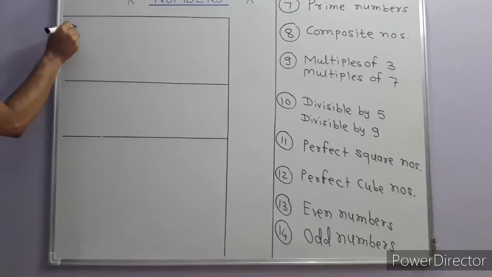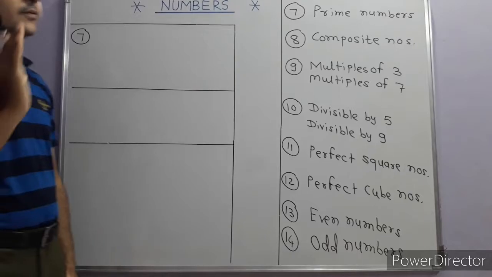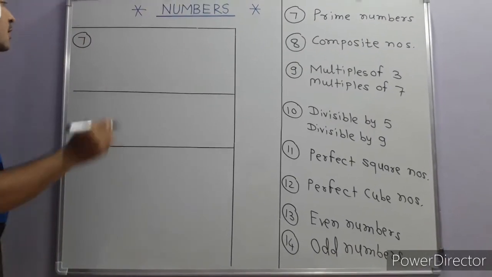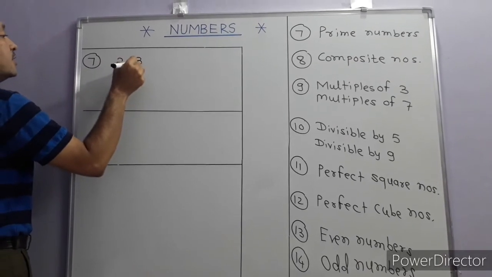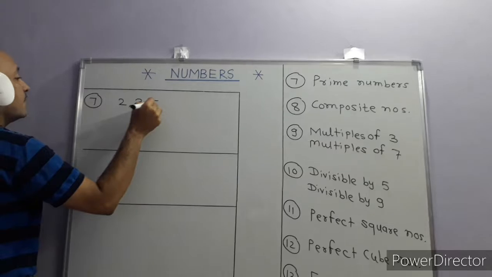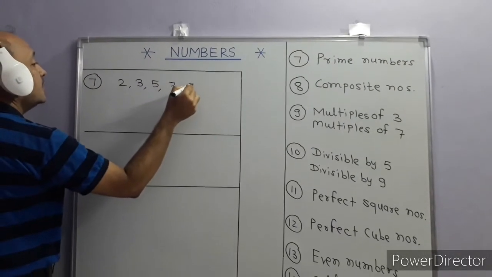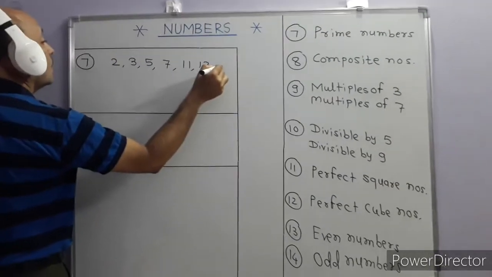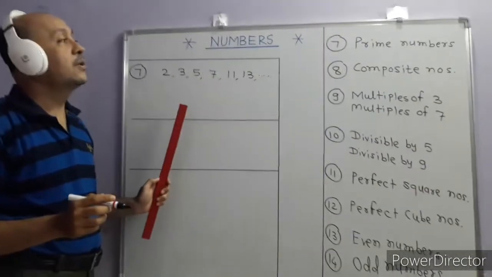Prime numbers. So what are prime numbers? 1 is not a prime number. Tell yourself 10 times, 1 is not a prime number. The smallest prime number is 2. The next prime number is 3, the next is 5, the next is 7, the next is 11, the next is 13, and so on. If you see the numbers 1 to 100, there are 25 prime numbers.